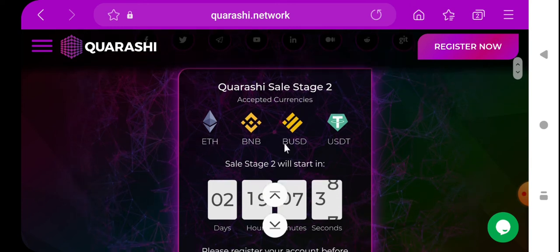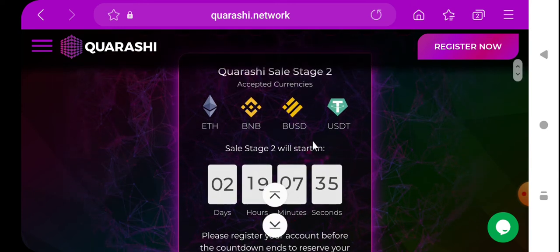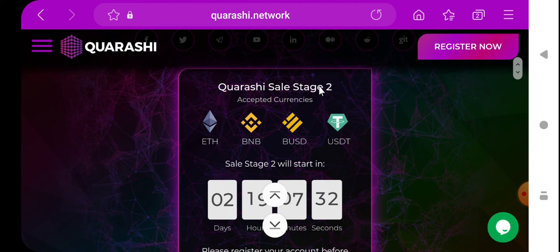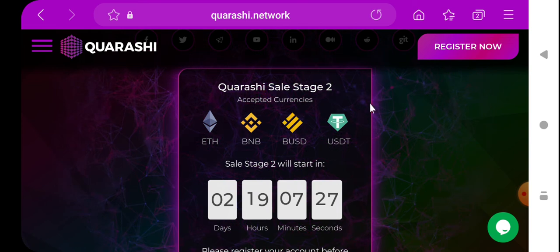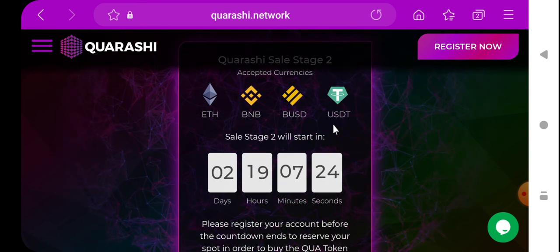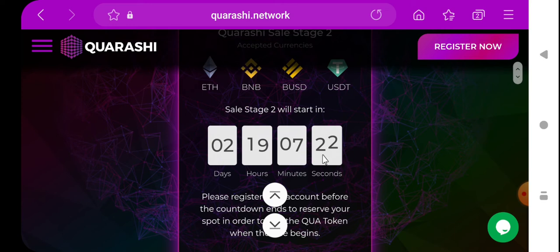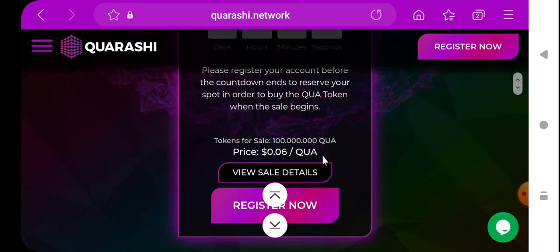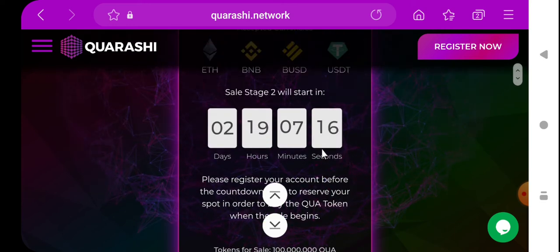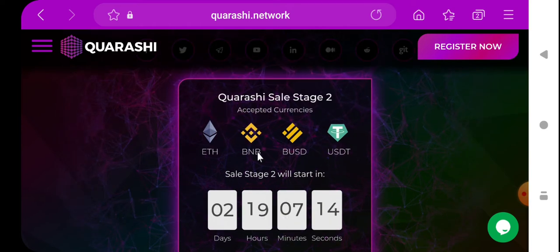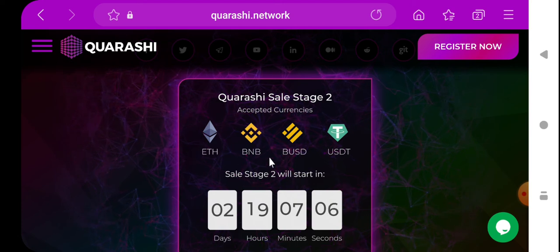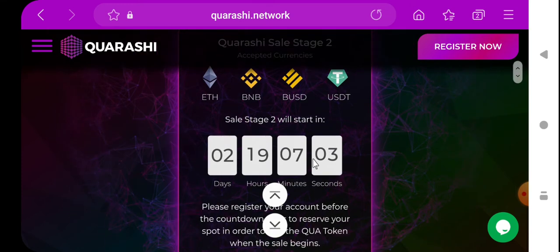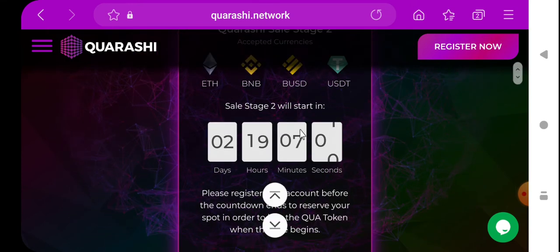So guys, here you can see that only 2 days left for the Quercy sale stage 2. They launch the stage 2 sale in 2 days, on 1st December. They start the sale, and here you can see the details. Accepted currencies: you can pay with Ethereum, BNB, BUSDT and USDT. So only 2 days left for the sale start time.